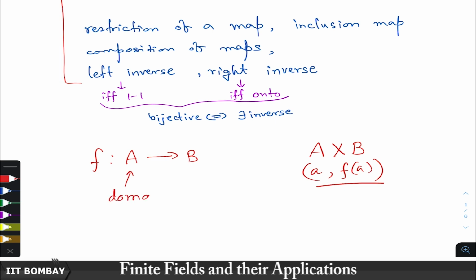So, A is called the domain of the map, and the set of all f of a, the set of all elements in B to which some element in A is related, is called the codomain, or range, or image.